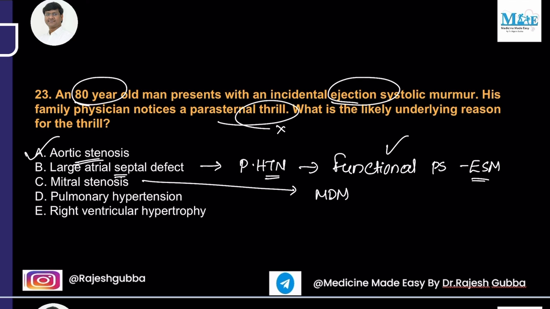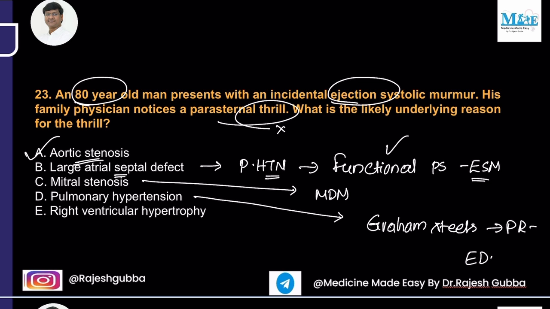Okay. And in pulmonary hypertension, you can have a functional murmur, and that is nothing but the Graham Steell murmur, right? This Graham Steell murmur is like pulmonary regurgitation, and that will be an early diastolic murmur. That is what you will have in pulmonary hypertension. And right ventricular hypertrophy can be the consequence of pulmonary hypertension or pulmonary stenosis. So the answer in this question is aortic stenosis. Next question.